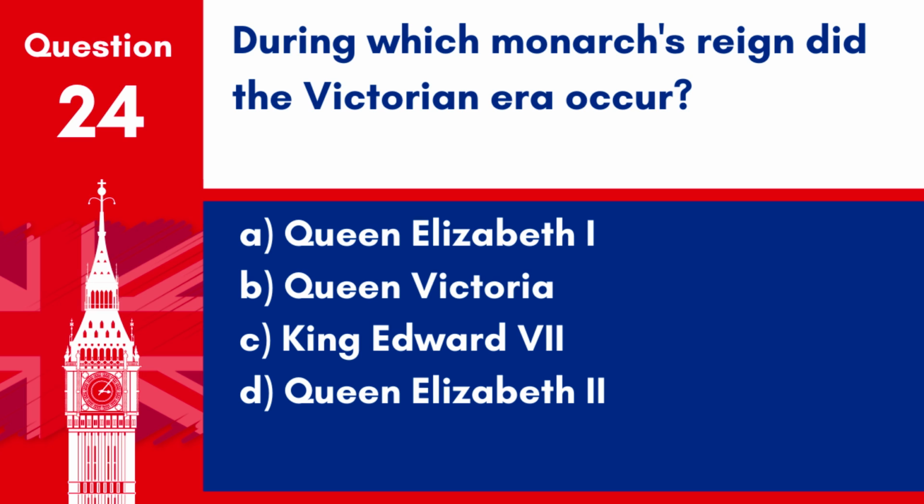Question 24. During which monarch's reign did the Victorian era occur? A. Queen Elizabeth I. B. Queen Victoria. C. King Edward VII. D. Queen Elizabeth II. Answer: B. Queen Victoria. The Victorian era, named after Queen Victoria, spanned her reign from 1837 to 1901 and was marked by industrial, cultural, political, scientific, and military change within the United Kingdom.